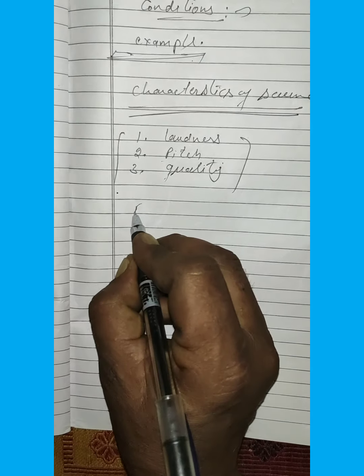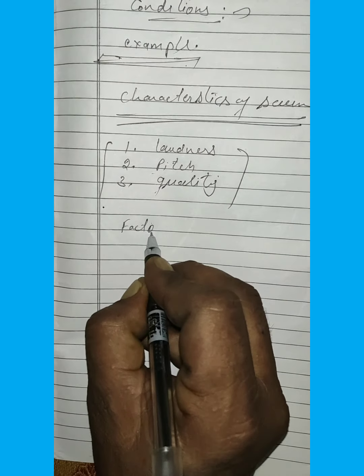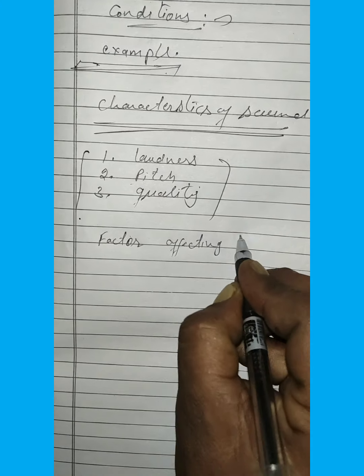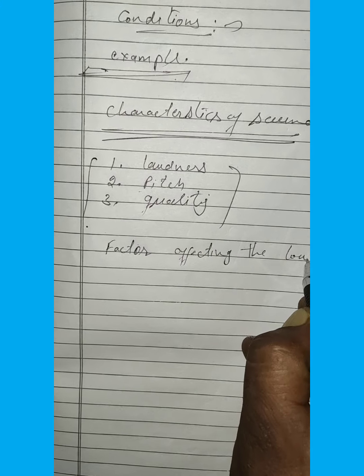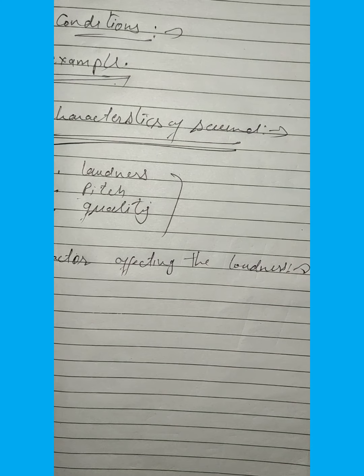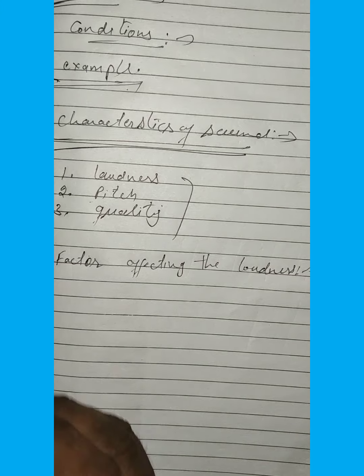The next topic is the factors affecting loudness. Number one, loudness is proportional to the square of the amplitude.